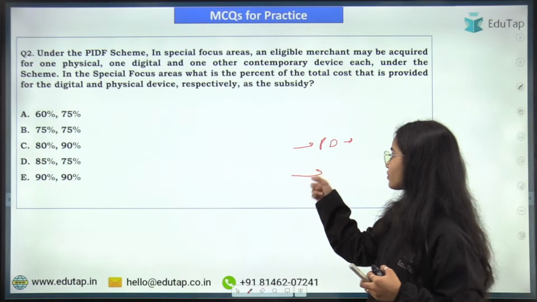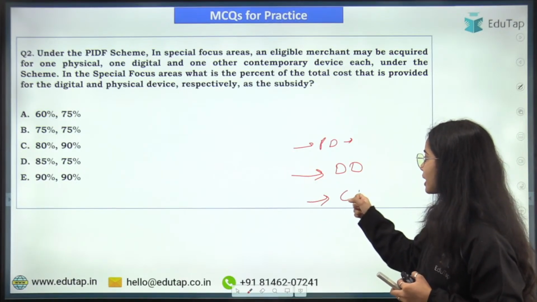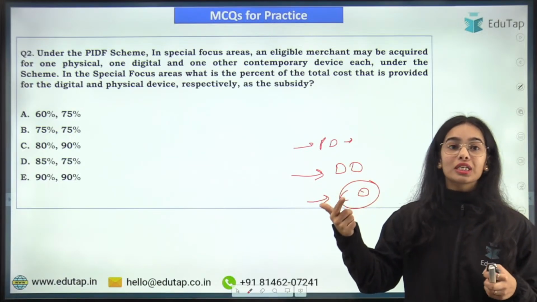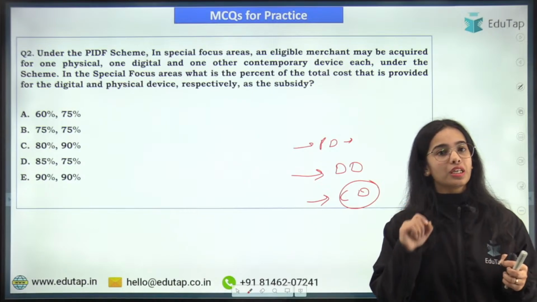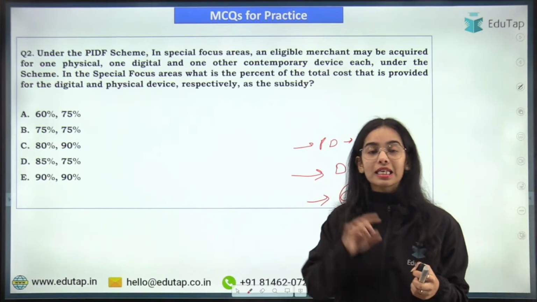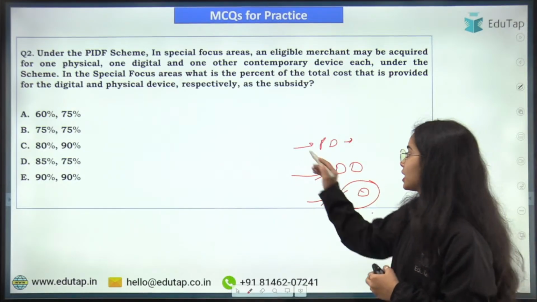Okay, and the digital device is your QR codes. Then the contemporary device is your sound box system that has the QR code and also releases the sound that the payment has been received. So this is the contemporary device. So in the special focus area, one physical device, one digital device and one contemporary device can be given to the single merchant.